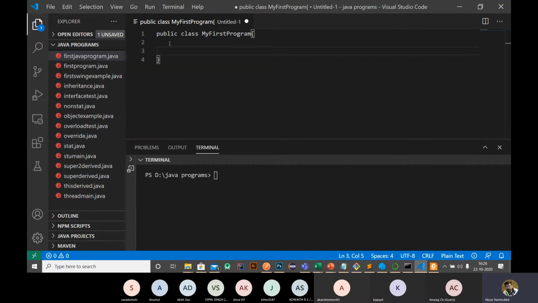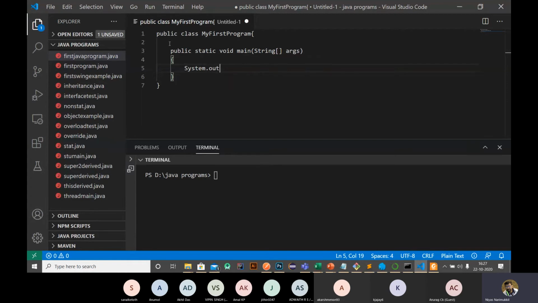And we need to use public static void main, String args, right?